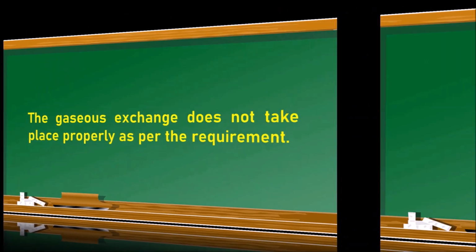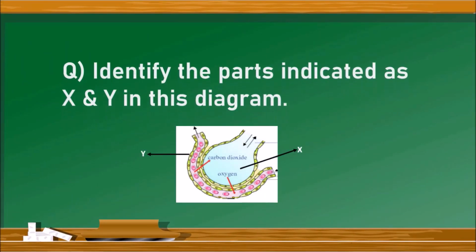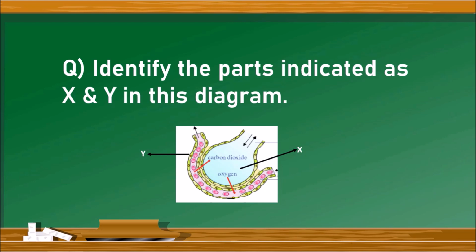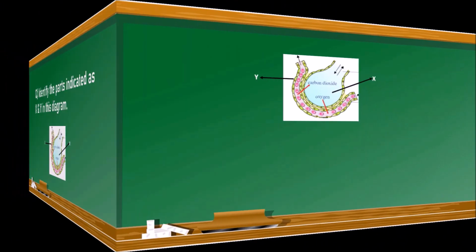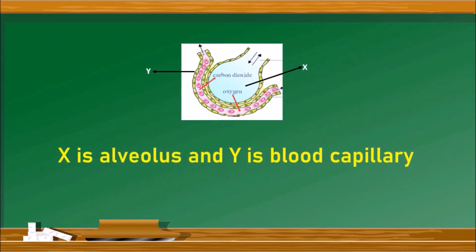The next question is, identify the parts indicated as X and Y in this diagram. So, this is the diagram that indicates the gaseous exchange at lungs level or alveoli. The part which is indicated as X is alveolus and which is indicated as Y is the blood capillary.